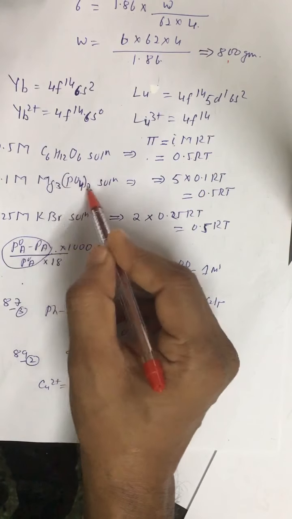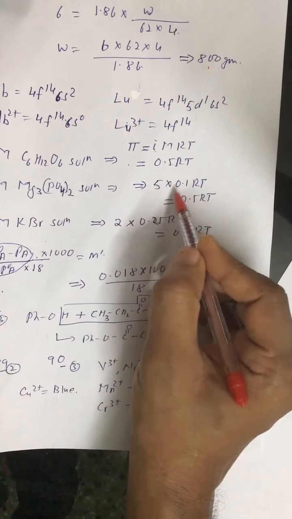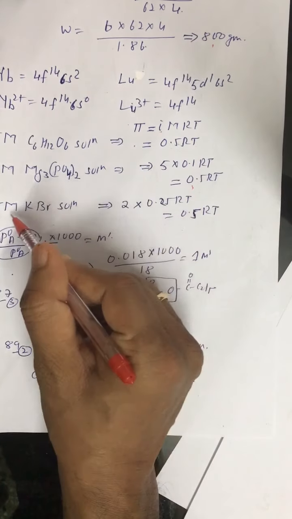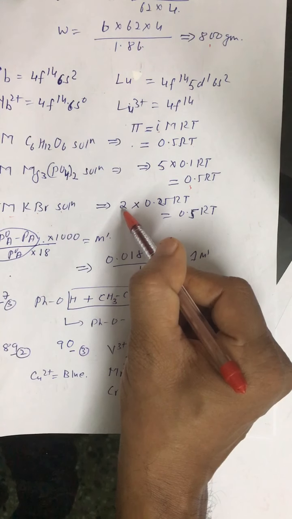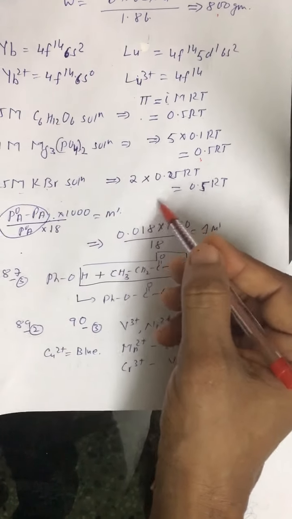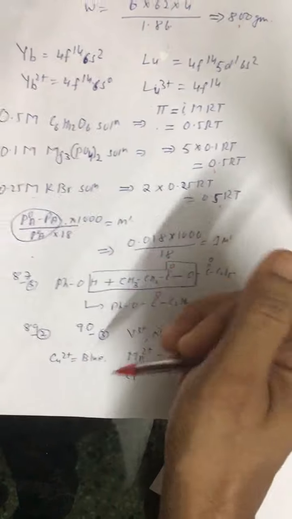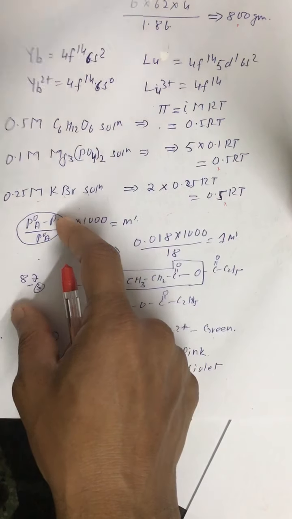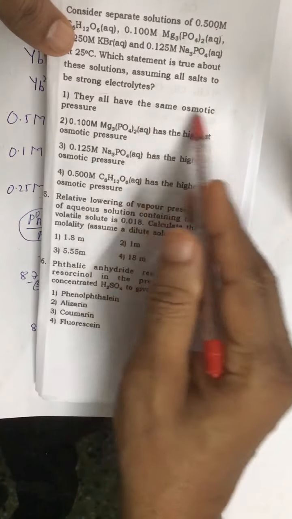For magnesium phosphate, i is equal to 2 plus 3, 5, so multiplied by 5, again we get 0.5 RT. For KBr, i is equal to 2. We will assume i is equal to eta because percentage dissociation is not mentioned, so we assume 100% dissociation. In every case we get 0.5 RT, which means their osmotic pressure remains the same. The correct answer is the first option, 84. They all have the same osmotic pressure.